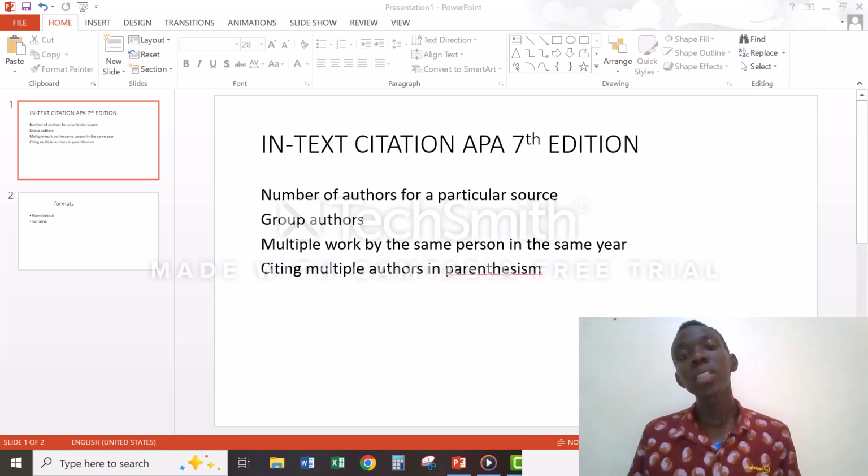Because these citation formats are always being changed and modified year in, year out. So from the 6th edition to the 7th edition of the APA format, there has been a slight change in how the work is done.